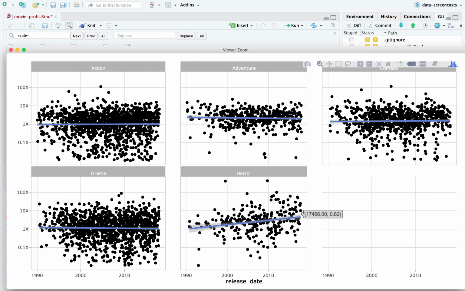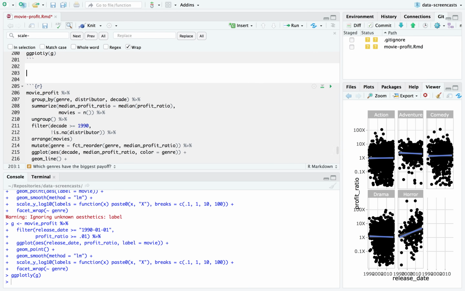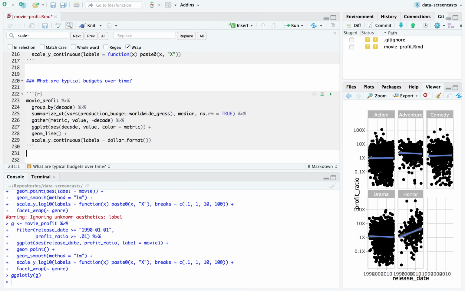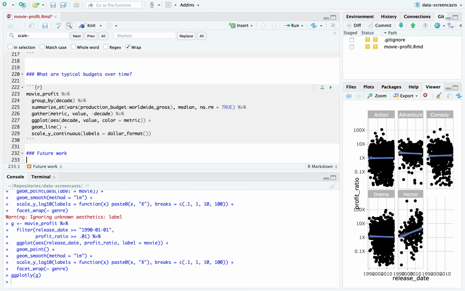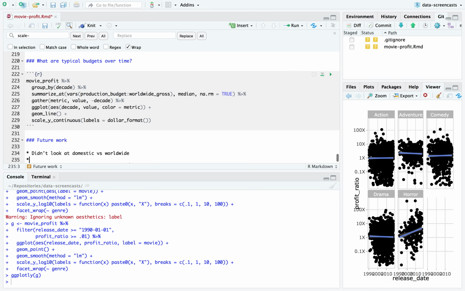All right. Well, that's all the time we have. There's a lot of things I didn't explore. If I added a future work section to the end here, I didn't look at domestic versus worldwide revenue. I bet we'd find that there's different ratios of worldwide to domestic, and that, for example, action movies and horror movies may play unusually well overseas, while drama tends to be more focused in the U.S.